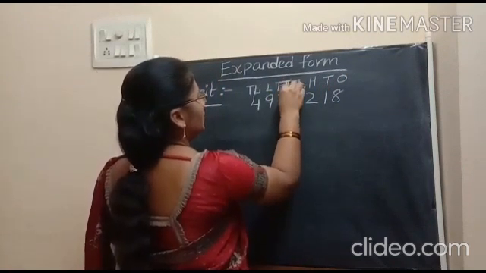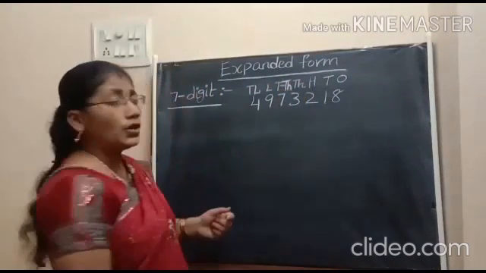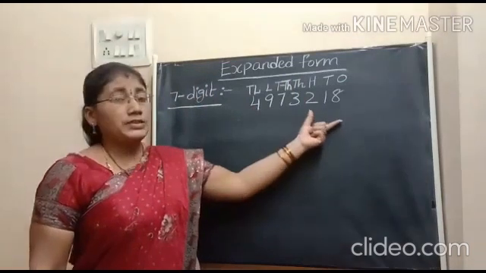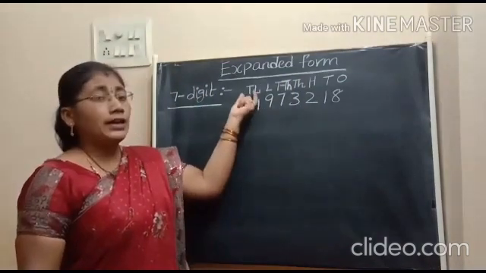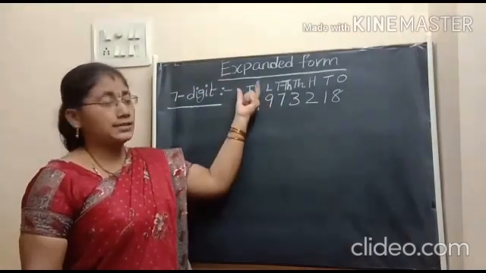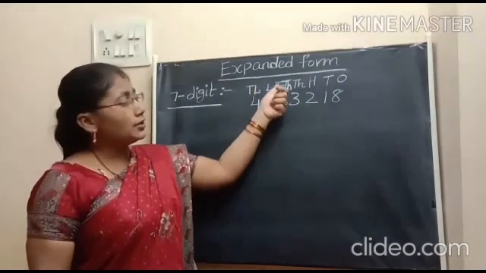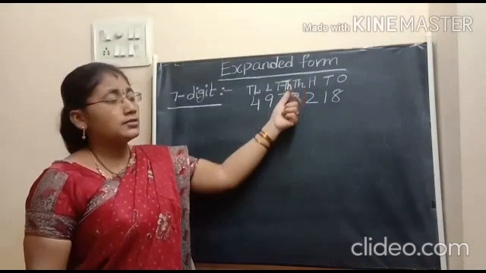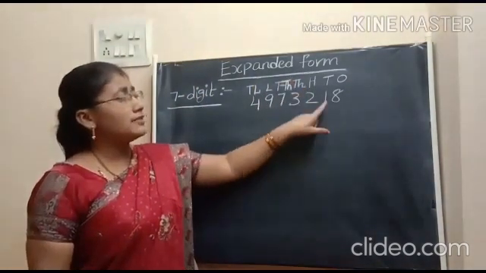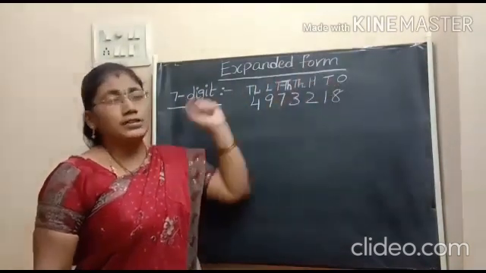Now, this number represents 4 number of 10 lakhs, 9 lakhs, totally 49 lakhs, and 7 10,000s, 3 thousands, totally 73 thousands, and 2 hundreds, 1 ten, 8 ones.